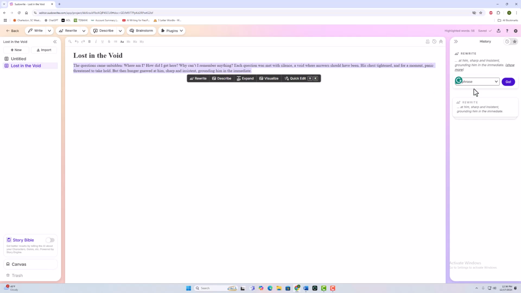I go over here to the right-hand window and it asks me, do I want to rephrase it, make it shorter, more descriptive, show not tell, more inner conflict, more intense, or I could customize it with my own way. You can see here the suggestion is be more quirky. Well, I don't want to be quirky, so let's just try rephrase and let's see what we get.